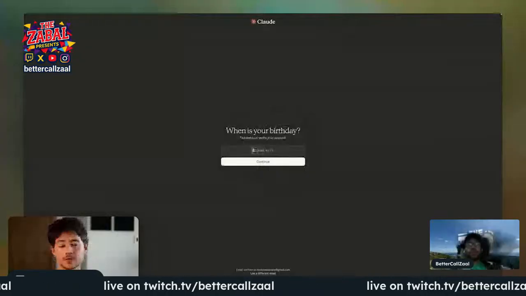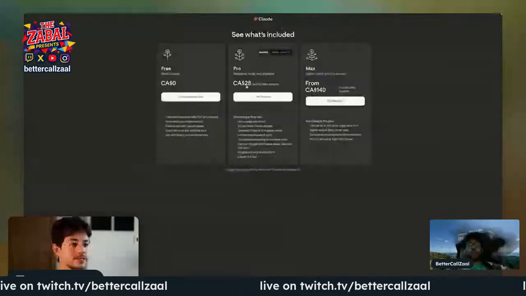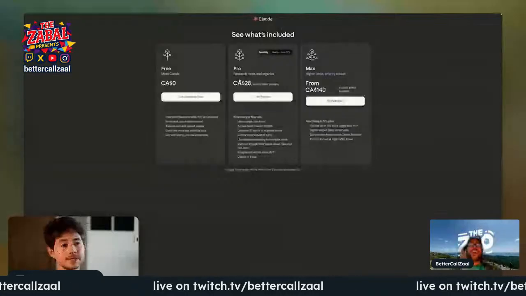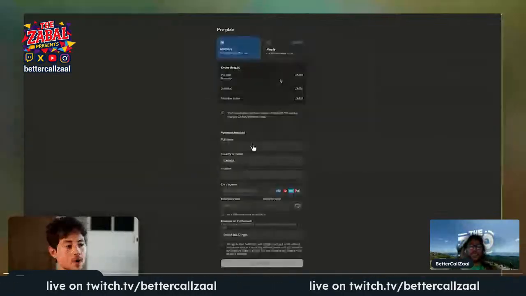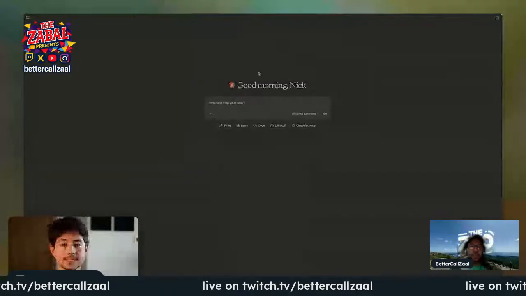Okay, so I'm Canadian, and unfortunately, the $17 that we saw earlier is $20 in my own currency. I'm going to click Get Pro Plan, and then walk through the payment details below. Cool, and now I have a Claude subscription. This is all that you need in order to get set up. Everything else is totally free.